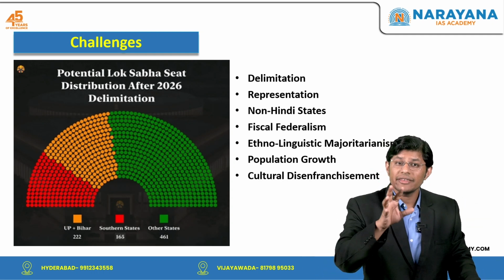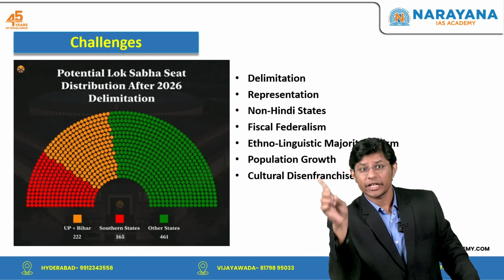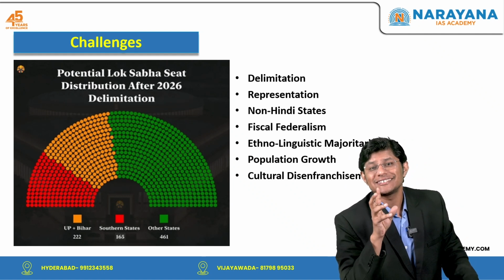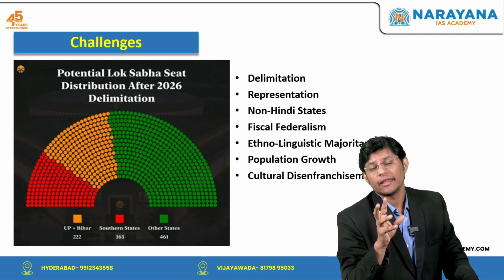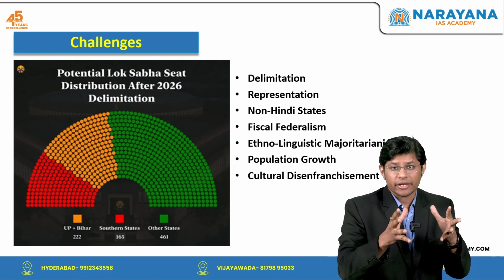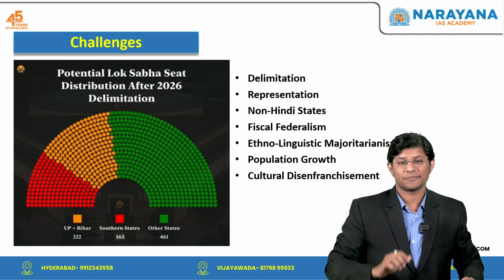So, if Hindi-speaking states gain a disproportionate number of seats through delimitation, there is a risk that the central government decision making could be dominated by the interests of these states.